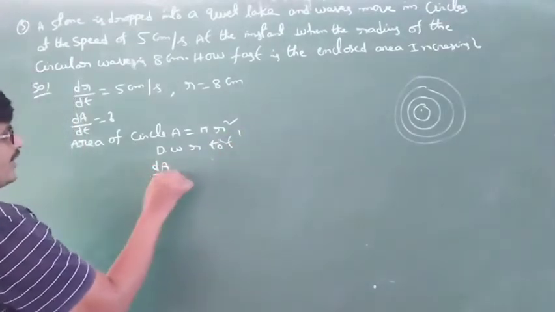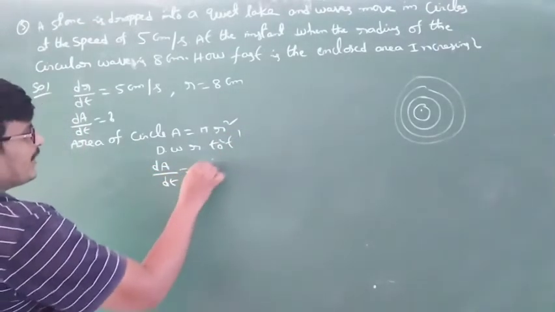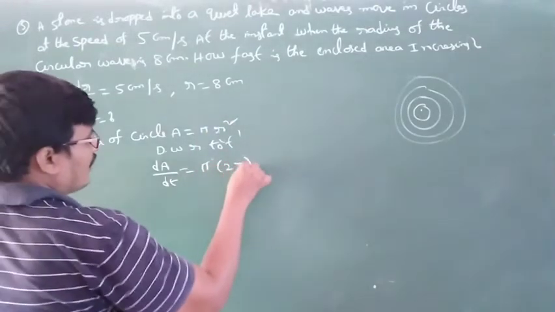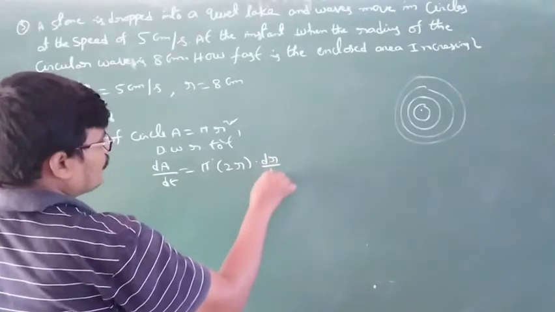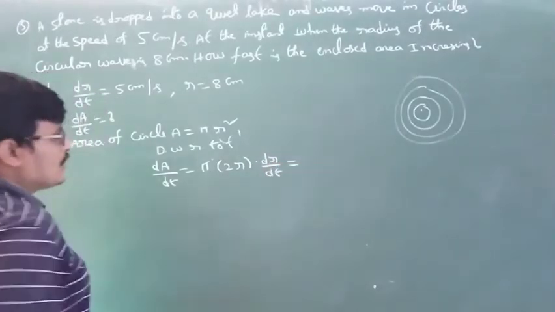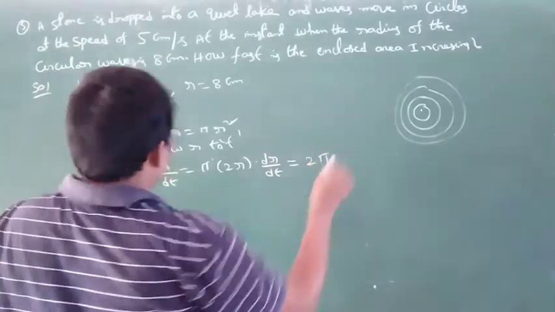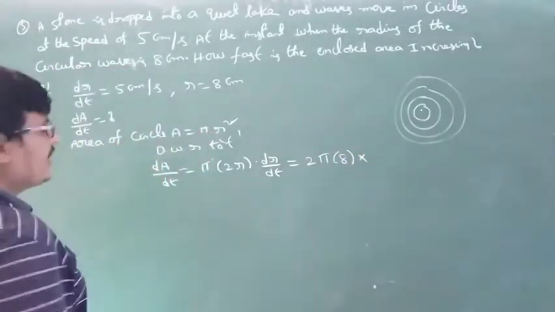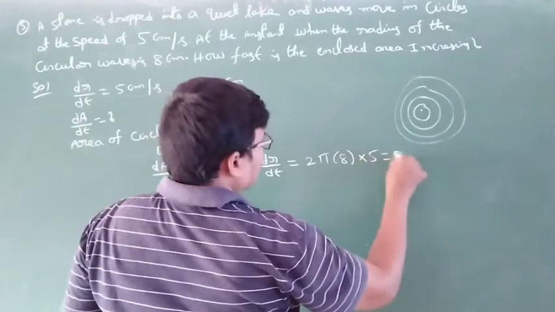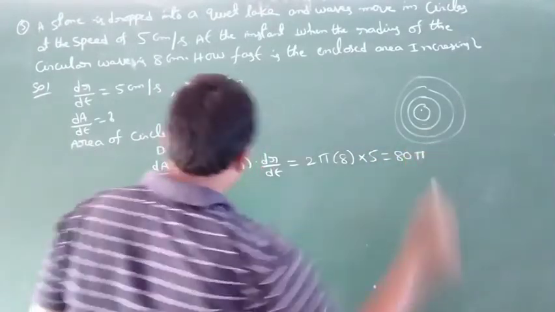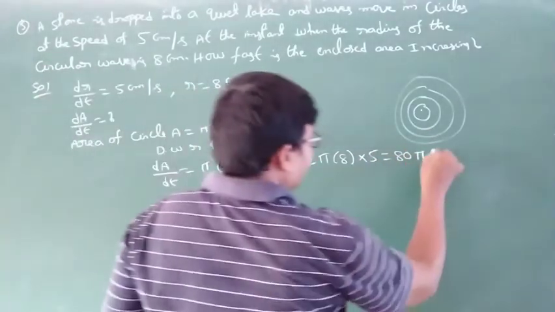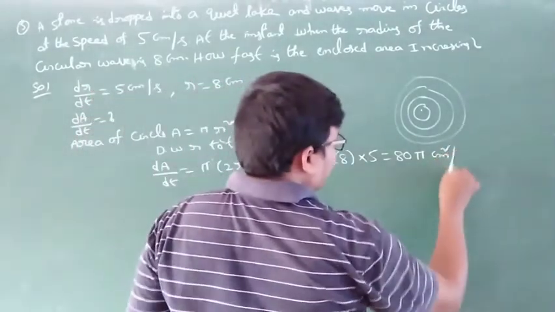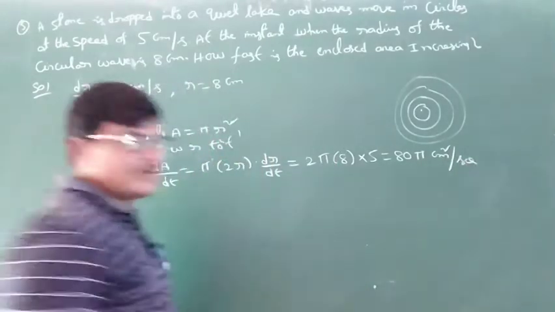So dA by dt is equal to pi, always constant, into r square derivative 2r, into derivative of r, which is dr by dt. So 2 pi r is 2 pi into 8, into dr by dt which is 5, that is equal to 80 pi. Units are centimeter square per second.